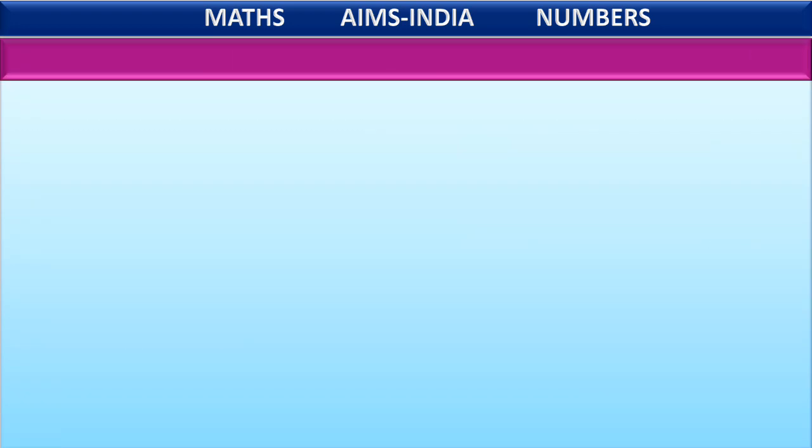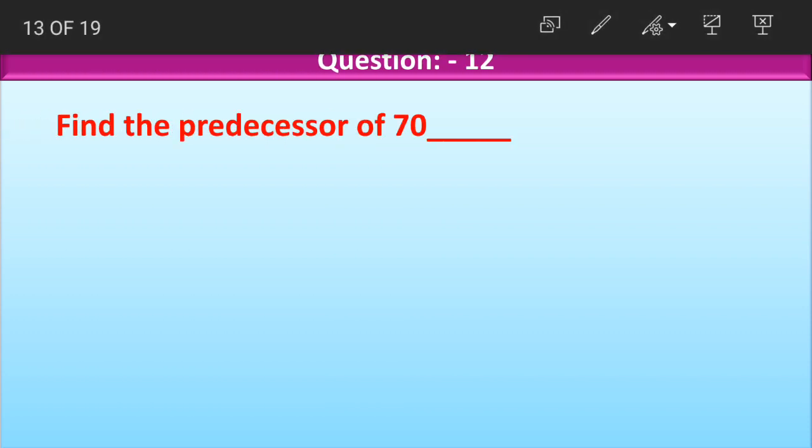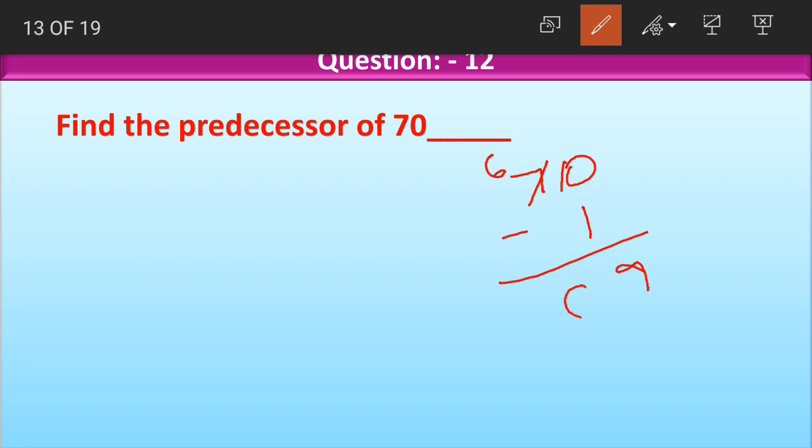Predecessor and successor. Question number 12. Find the predecessor of 70. Just now we have learned that predecessor comes before a given number. Now how to find the predecessor of 70? We find the predecessor by subtracting 1 from the given number. Now we cannot subtract 1 from 0. 0 means nothing. When there is nothing to take, how can you take 1? So we borrow from 7. 0 becomes 10 and 7 becomes 6. 10 minus 1 is 9 and we have 6 here.